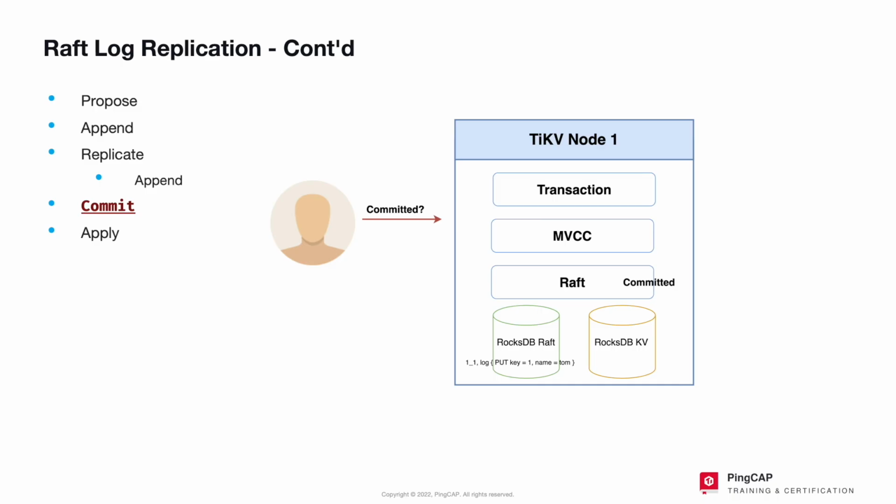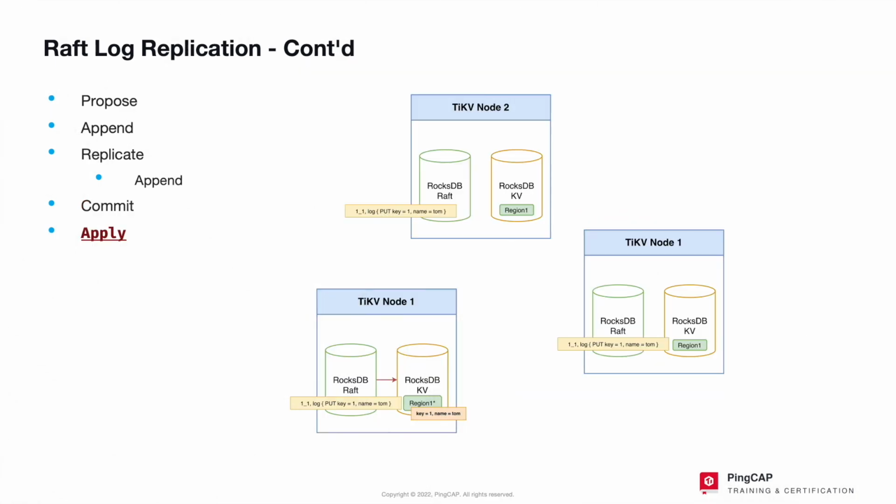It is at the transaction layer that our application's transaction is committed. Remember that we said that committed in this sense is not the same as an application development commit. The committed we're talking about here happens at the Raft layer. Committed means that Raft log has been permanently written to the TiKV node in the RocksDB Raft database. Finally, we have apply. After the Raft layer is committed, all we need to do is apply the actions from the RocksDB Raft instance to the RocksDB KV instance. This process is called apply, and it's the last one.